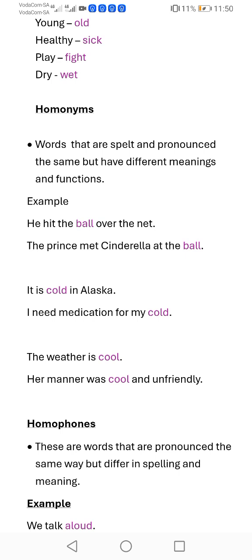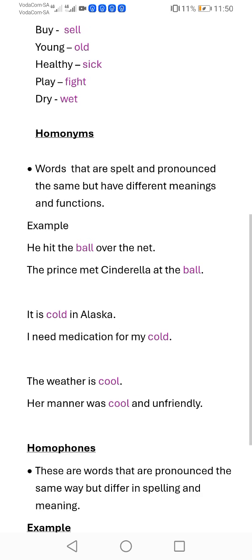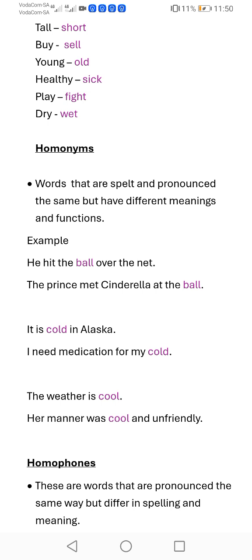But you can see in our first sentence, he hit the ball over the net, the ball is the playing object, the ball that we play with. But in our second sentence, the prince met Cinderella at the ball, the ball identifies the event. It shows us the event in which Cinderella was there. It is the event, it is the place. So, ball is our homonym.